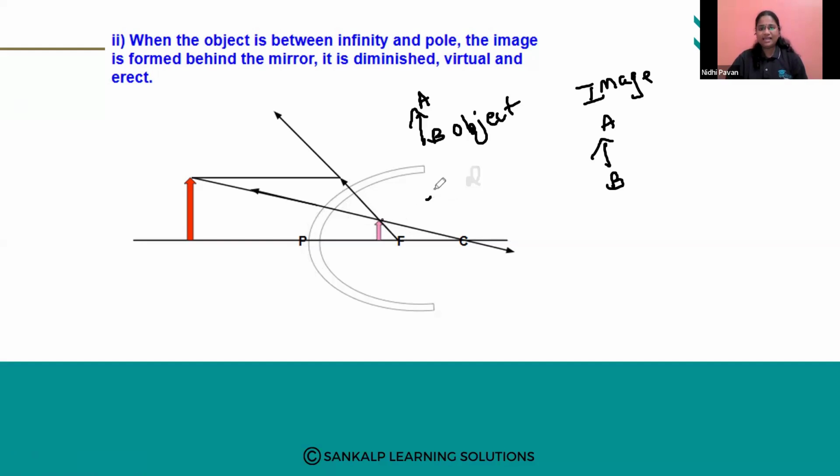And you can see it is erect. Why erect? It is in the same position, AB, AB. See, it is not like this. Then it is diminished, meaning very small compared to the object. So this is how image formation takes place in a convex mirror.